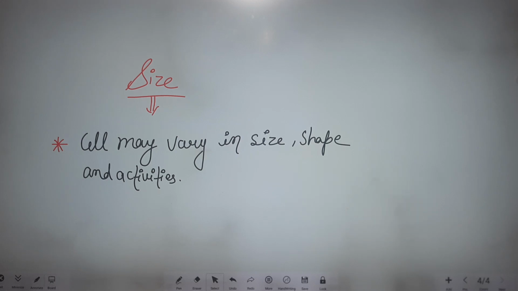Different cells have different activities, different sizes, and also different shapes, according to their function. So it is about the size of the cell.